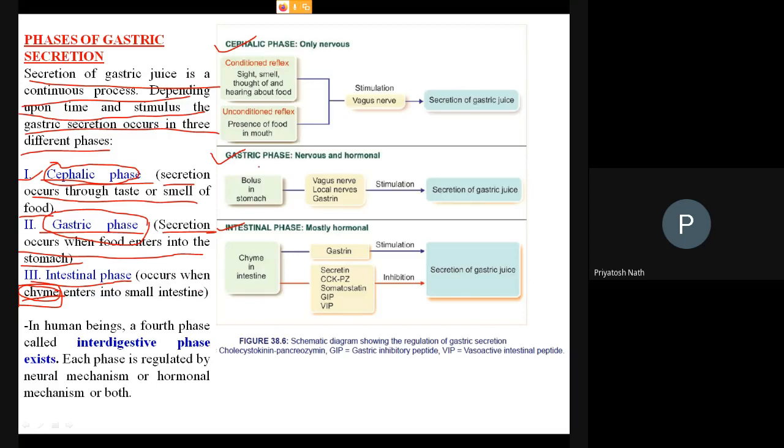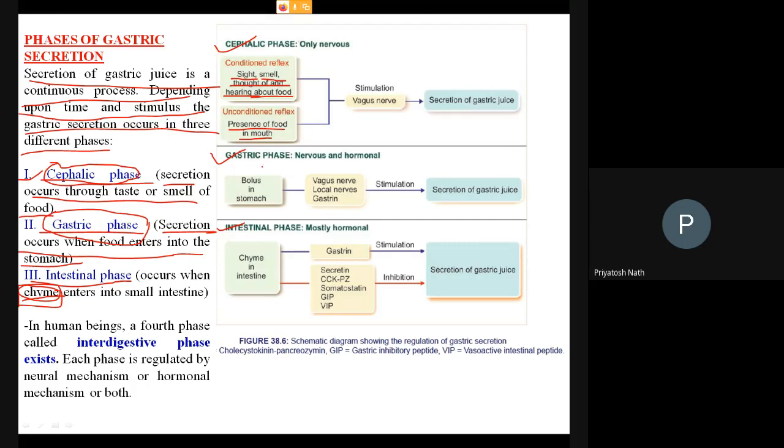So three phases are there. Now, how do these three phases get regulated? Remember three phases. One is the cephalic. The cephalic phase is basically because of nervous action. So there is a conditioned reflex. Sight, means either you are watching, you are getting the smell of the food, or somebody is talking about the food. You are hungry, and then somebody is talking about various kinds of food items. This is the conditioned reflex, and another one is unconditioned, which is the presence of food in the mouth, or some amount of food in your mouth.